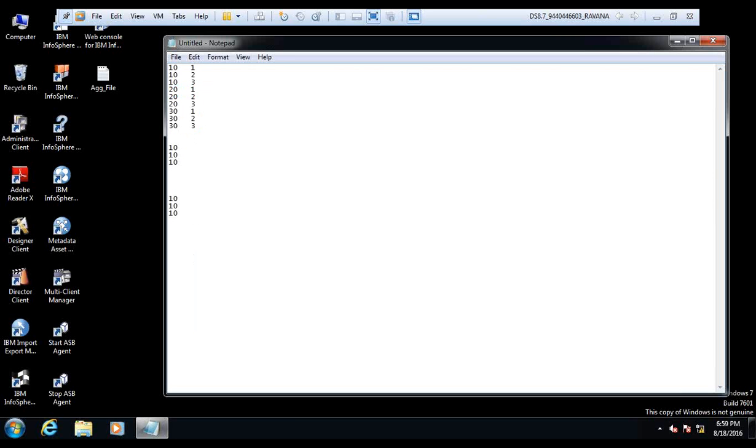Change capture anywhere, it's not about DataStage. Change capture fundamentally requires two inputs: one is the before, and another one is the after. Now before and after it will compare. It's not something where in a single data set it's the previous record and the current record.